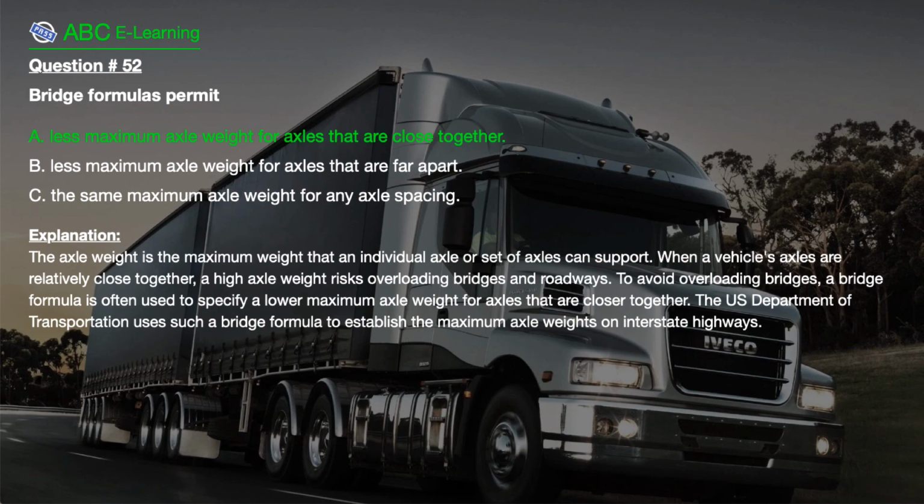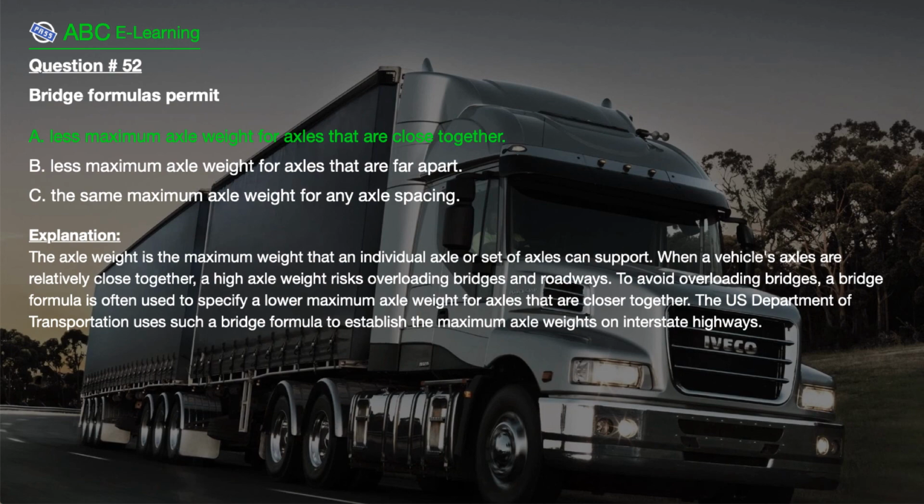The correct answer here is A. Less maximum axle weight for axles that are close together. Explanation. The axle weight is the maximum weight that an individual axle or set of axles can support. When a vehicle's axles are relatively close together, a high axle weight risks overloading bridges and roadways.